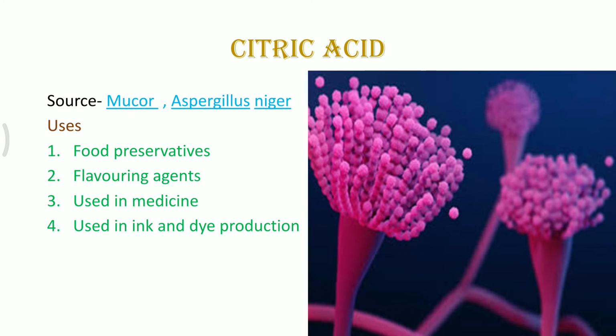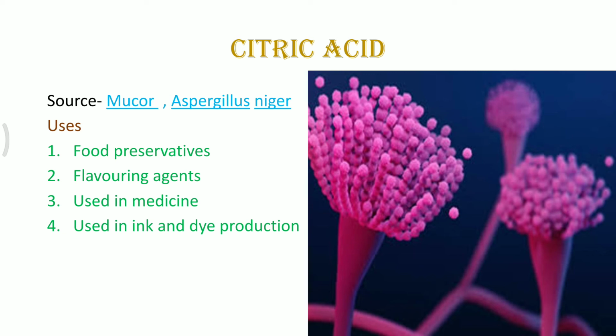Citric acid is formed from the fermentation of sugary syrups, and it is fermented with the help of Aspergillus niger and Mucor.